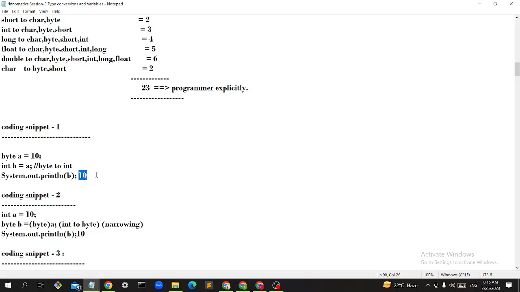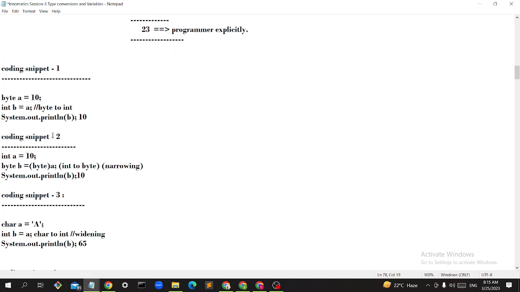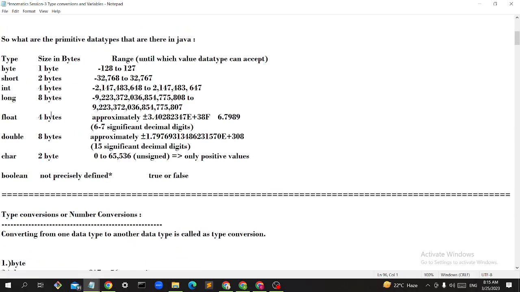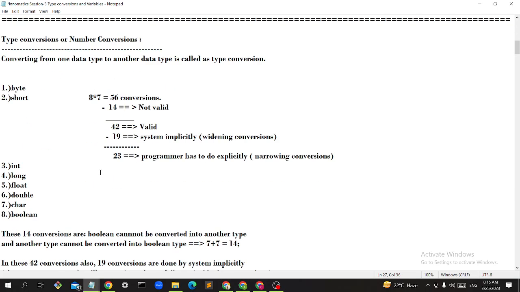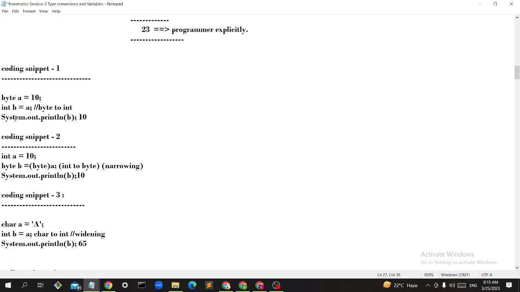What will happen if you give more than the range? More than the range will come under narrowing conversion again. More than range, it will give an error. The byte range is minus 128 to 127 only. If I want to put 128, it will give an error, because it is out of range. A syntax error directly. We will do it in the Eclipse platform.